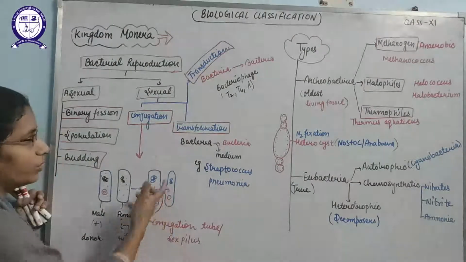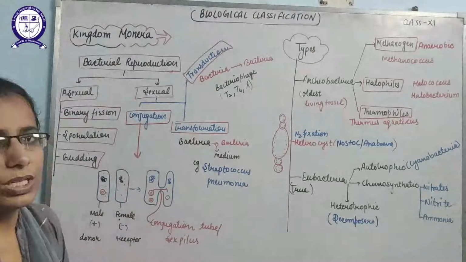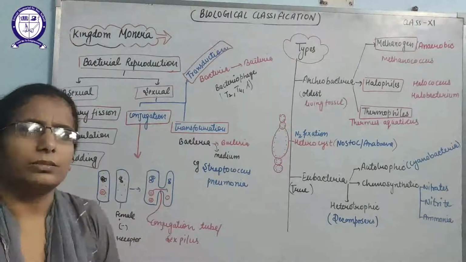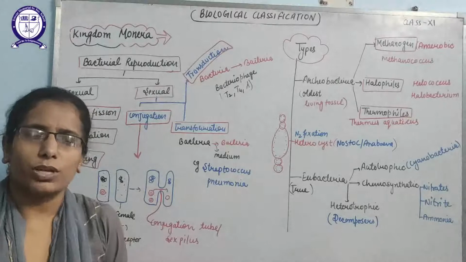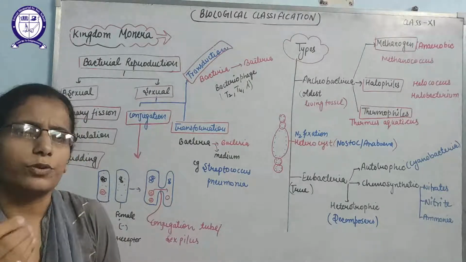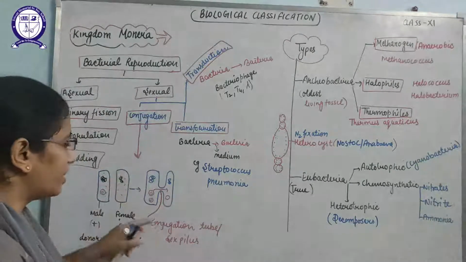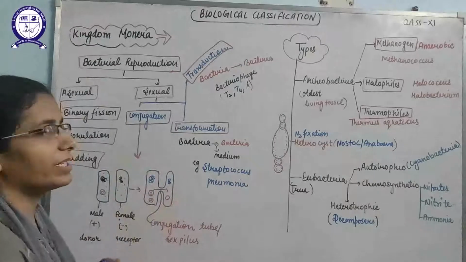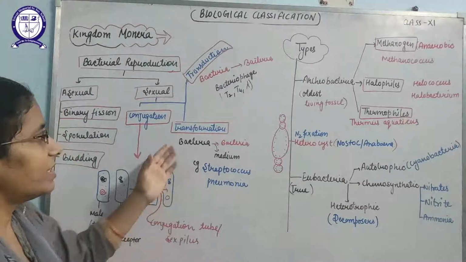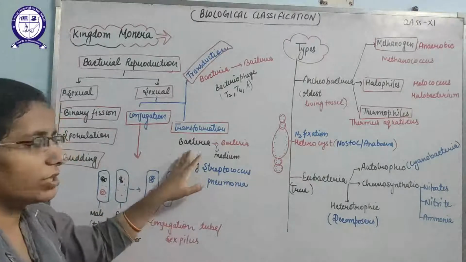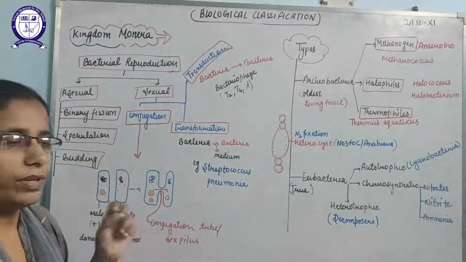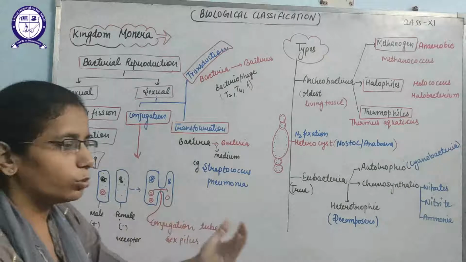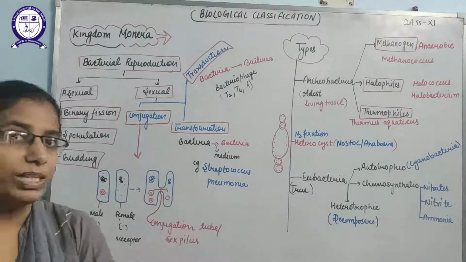This method is known as conjugation because it is a temporary method. That means the bacteria will attach together with the help of pili for some time period. Second is transformation, where genetic material of one bacteria is transferred into another bacteria with the help of a medium.